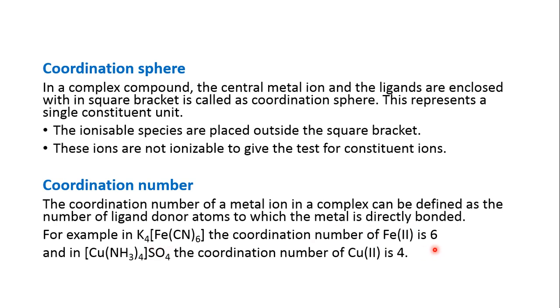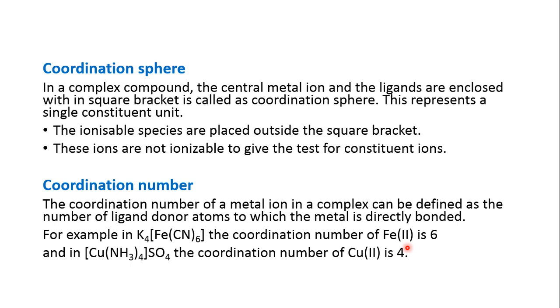This is because there are 6 cyanide ligands directly bonded to the metal center. For example, if you consider [Cu(NH3)4]SO4, the coordination number of copper is 4. This is because 4 ammonia molecules are directly bonded to the central metal ion, which is copper in this case.